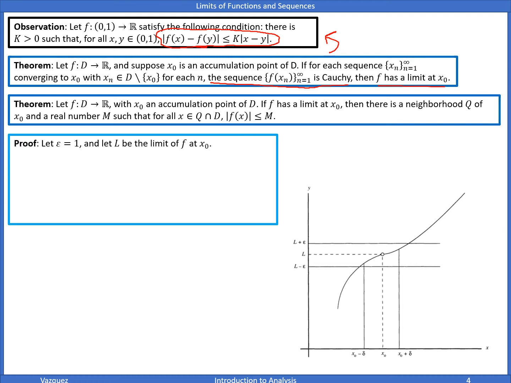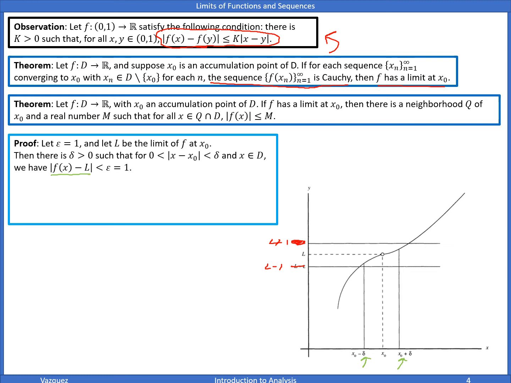So in this case, we're going to let epsilon be equal to 1. So this is L plus 1, and this is L minus 1. And let L be the limit of f at x naught. Well, there's a delta greater than 0, such that, I'm going to do it in green, between these 2 points, the difference between f of x and L is less than epsilon.